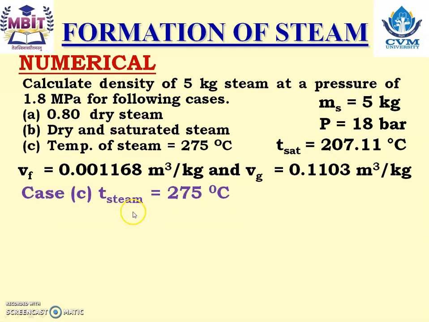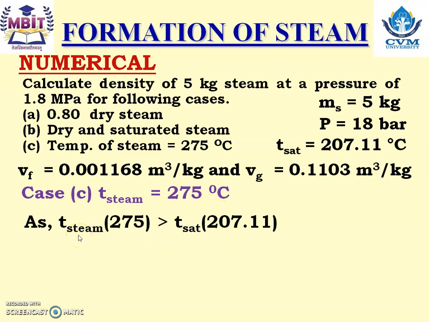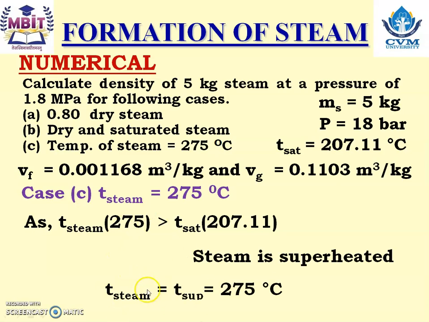Next one is temperature of steam is 275 degrees Celsius. Now let us compare this temperature with T sat. So temperature of steam given in the numerical is greater than the saturation temperature taken from the steam table, and due to that we can say that it is the superheated steam. So T steam, that is temperature of steam given in the numerical, now becomes temperature of superheated steam, that is T sup. T sup is equals to 275 degrees Celsius.